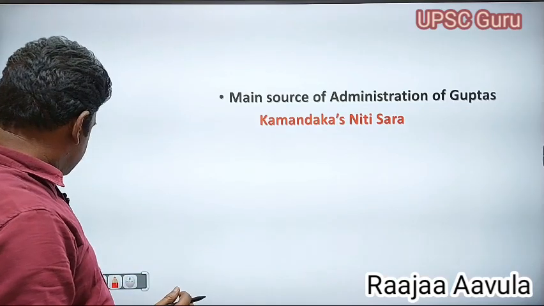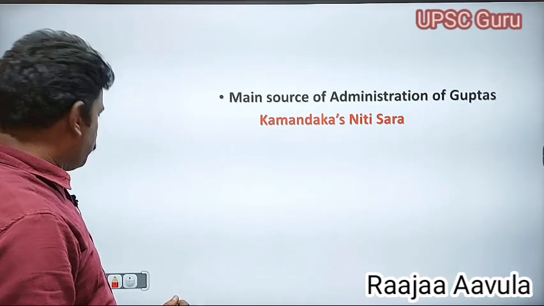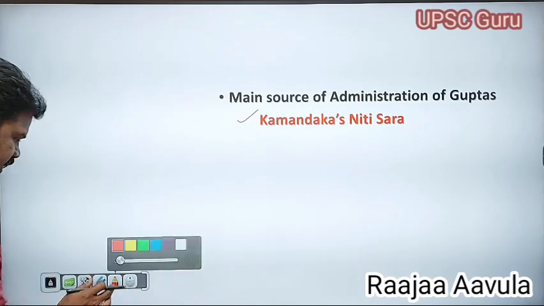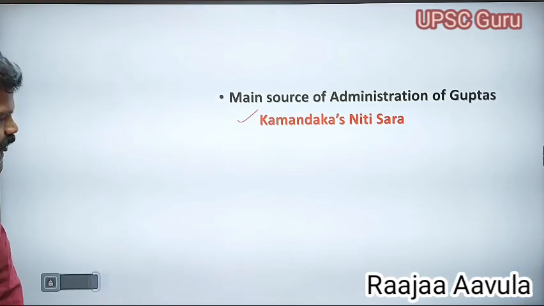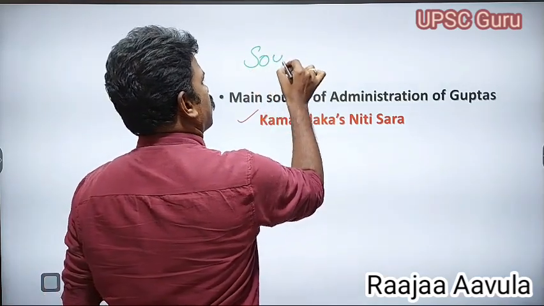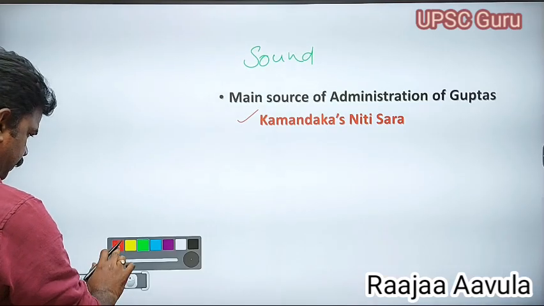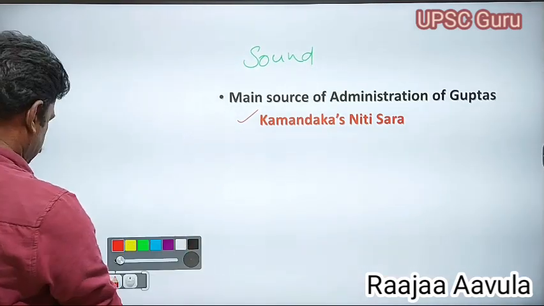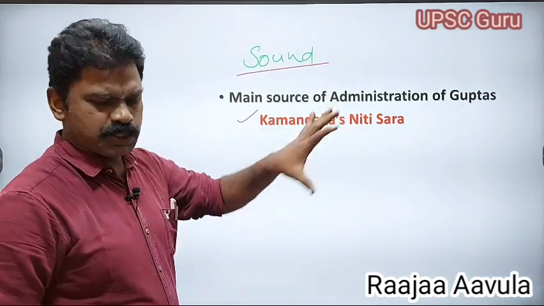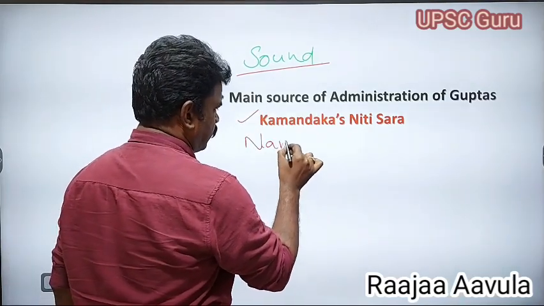Based on Kamandaka's Niti Shastra, we can consider that during the time of the Gupta's period, they introduced a sound administrative system. And other sources for knowing the Gupta Empire are the Narada Smriti.